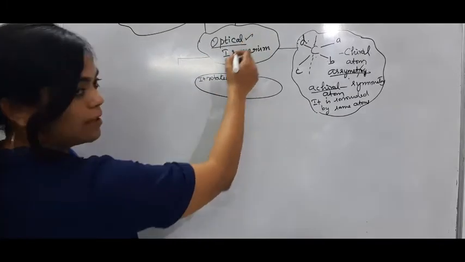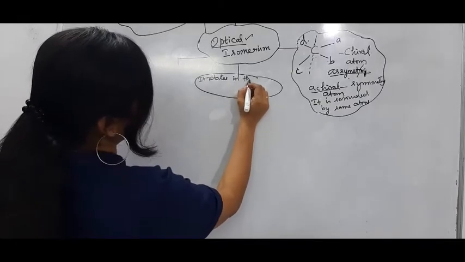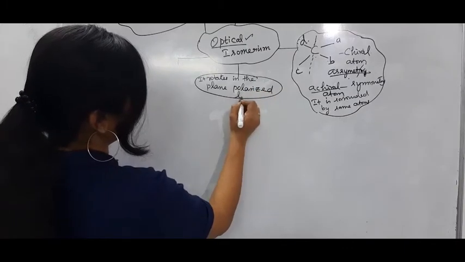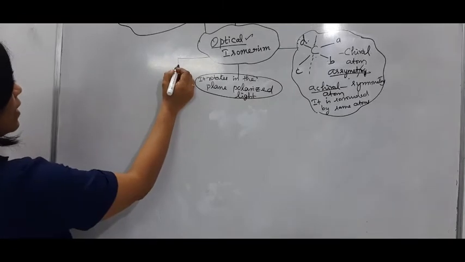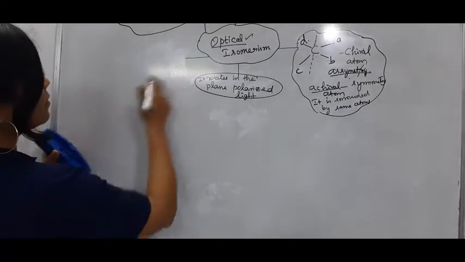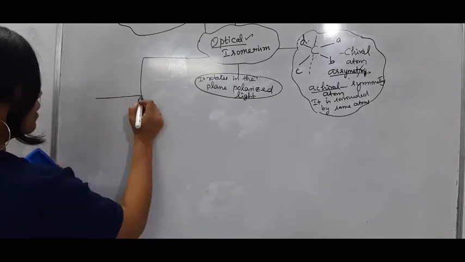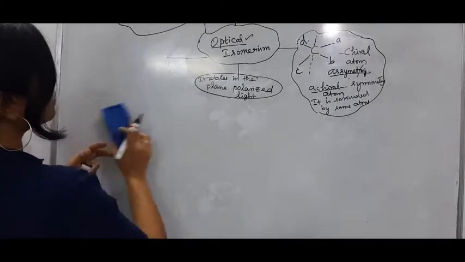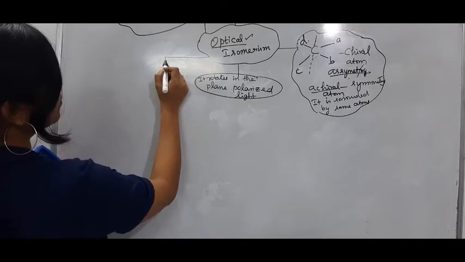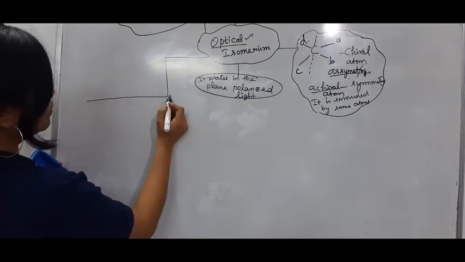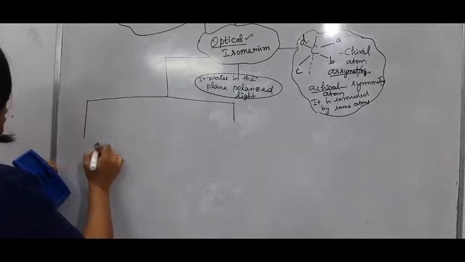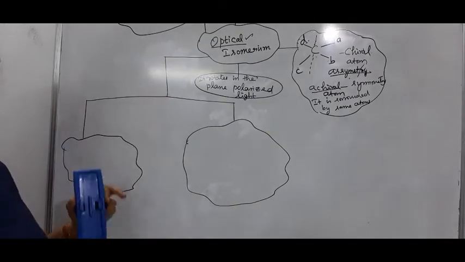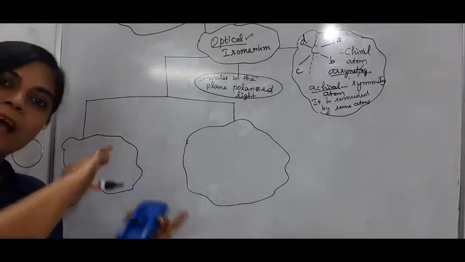Since the name itself has the meaning, it rotates the plane polarized light.